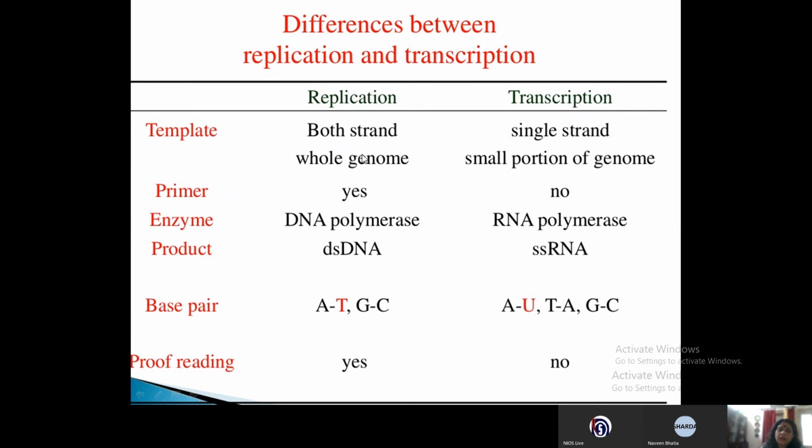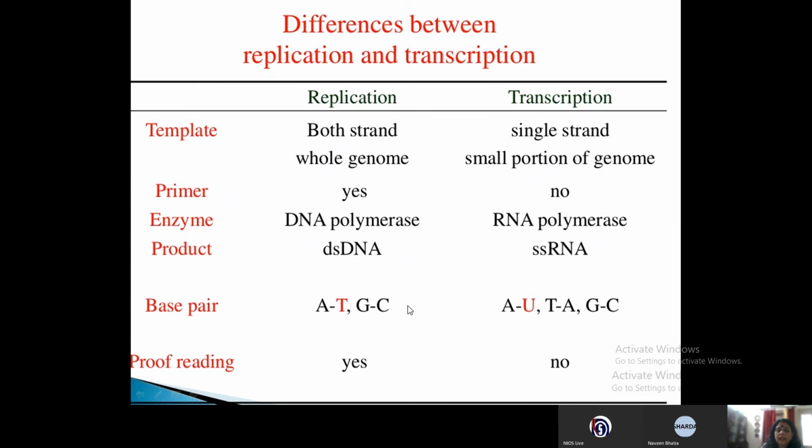Now the product after replication is double stranded. This DS stands for double stranded DNA, and SS stands for single stranded RNA. So after transcription, what will be the product you will get? You will get a single stranded RNA, whereas after replication you will get double stranded DNA.